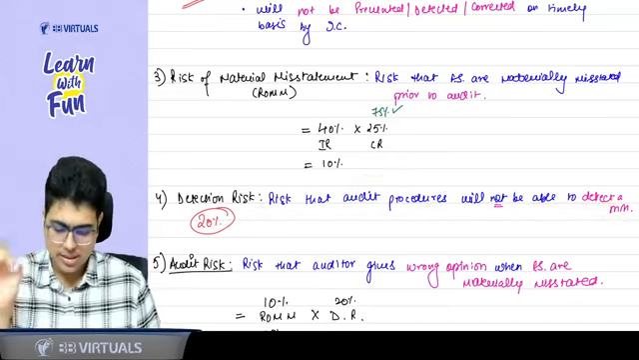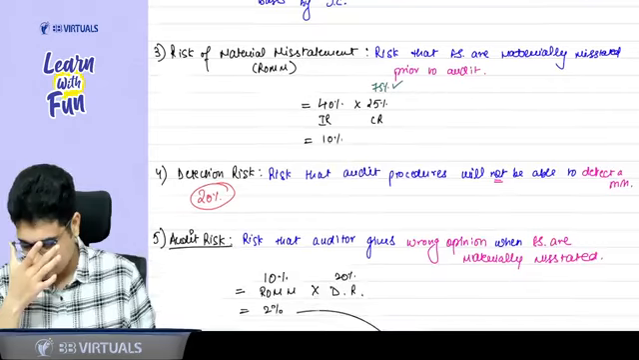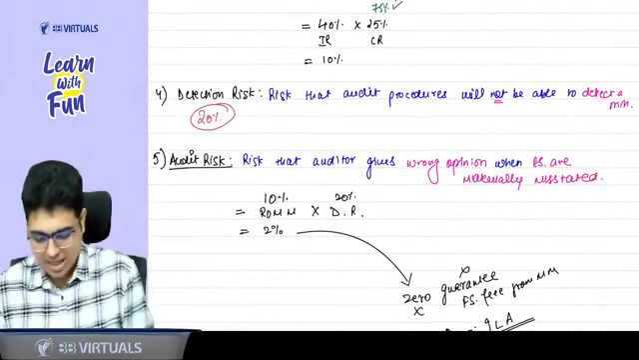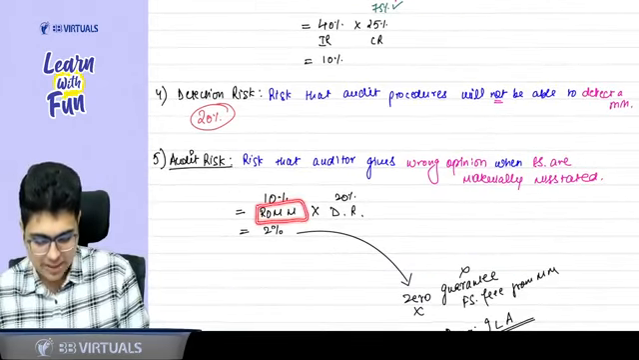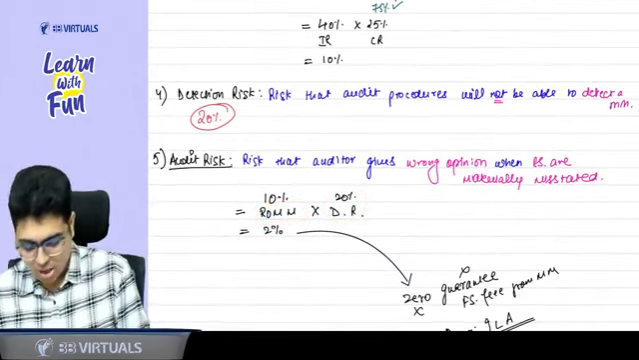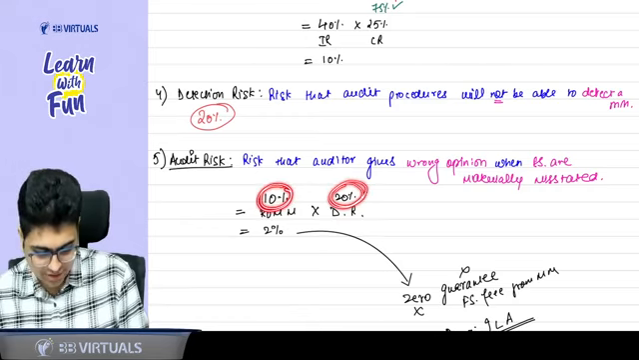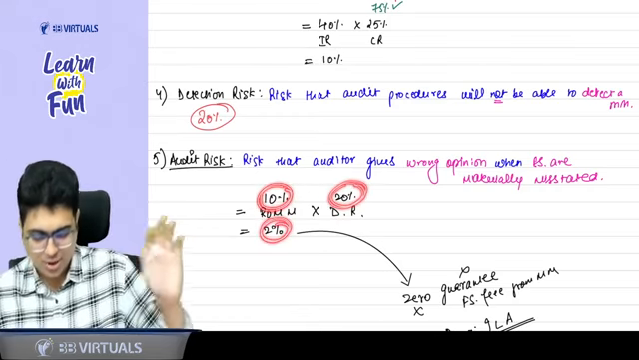Got it? Got it, sir. Lastly, we calculate the audit risk. Sir, what is the audit risk? Out of the risk of material misstatement, how much will not be detected? So out of 10%, 20% will not be detected. So the audit risk is 2%.